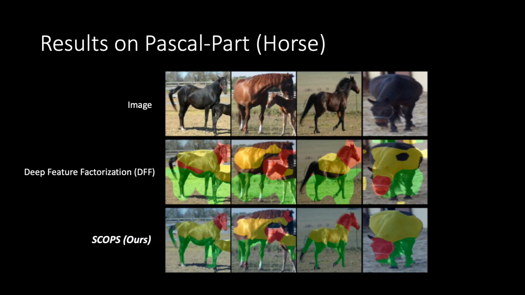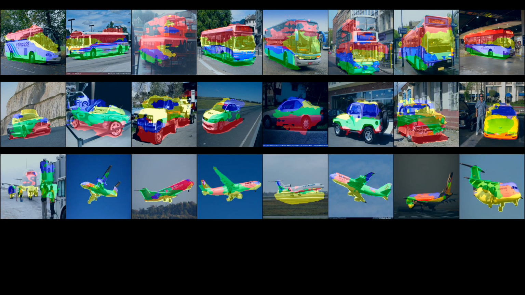Finally, we show the results on the horse images of the Pascal-Part dataset. SCOPS can also work well on other common object categories.